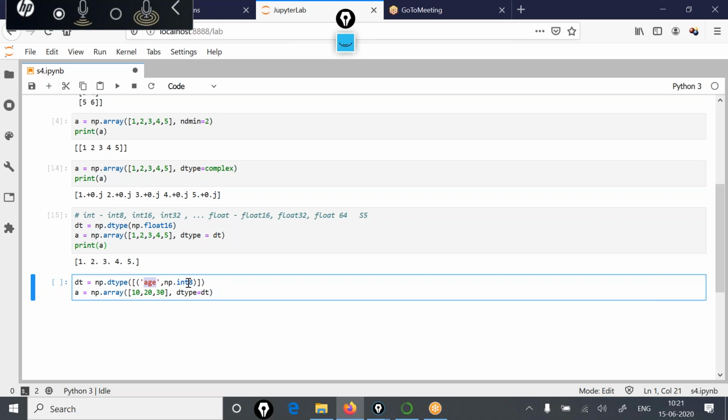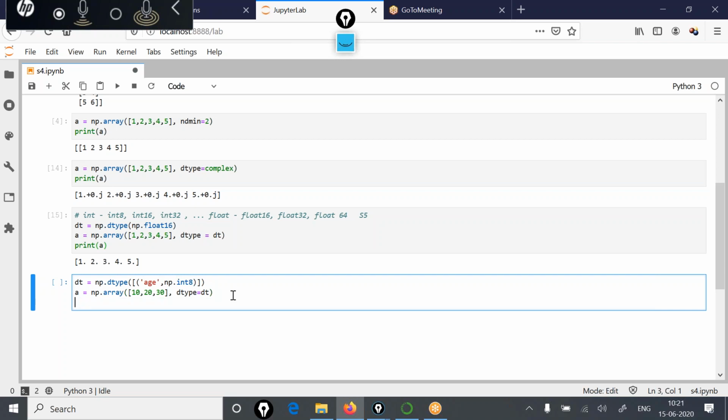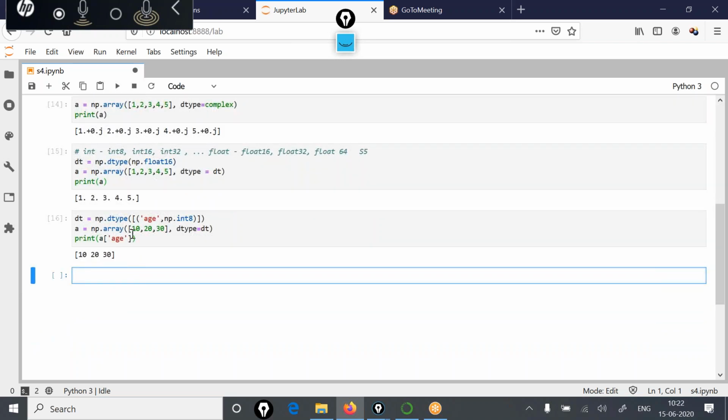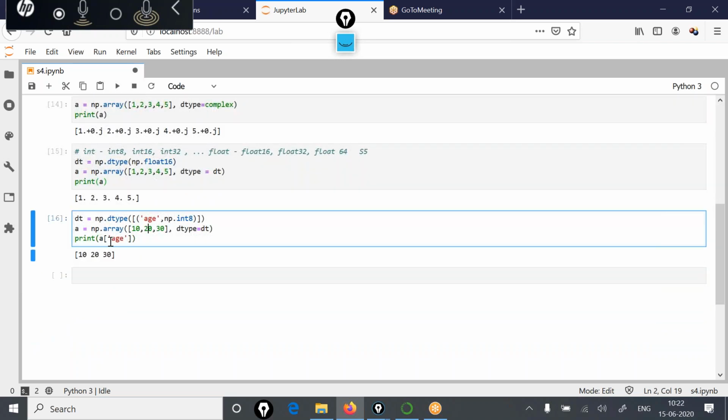So the system would be using 8 bits to store this age value. It would be represented as an 8-bit integer. Then a is equal to np.array 10, 20, 30, and dtype again we have mentioned as dt. Now, if we print a, then in square brackets age, we would be able to access this array. We run this program, where you can see how we can access different values of this array using this index age.